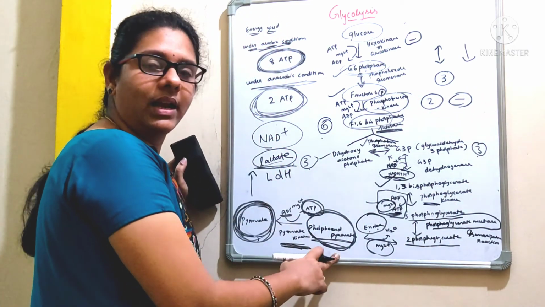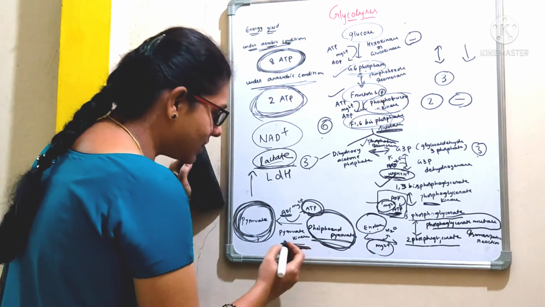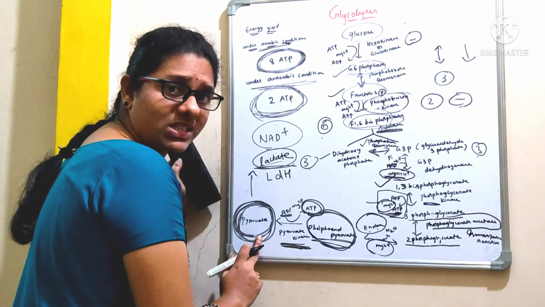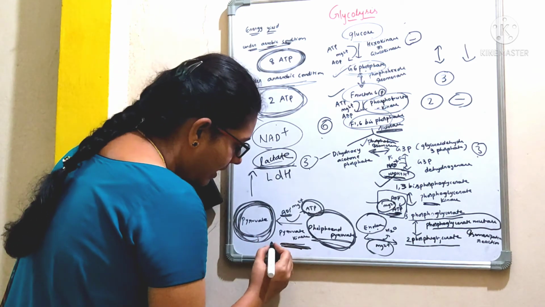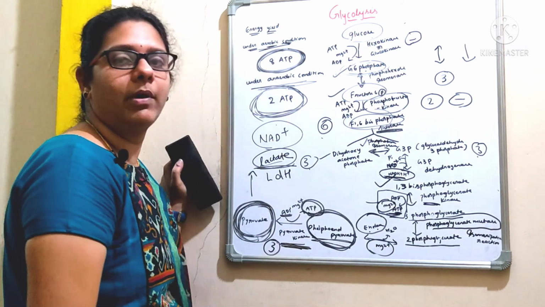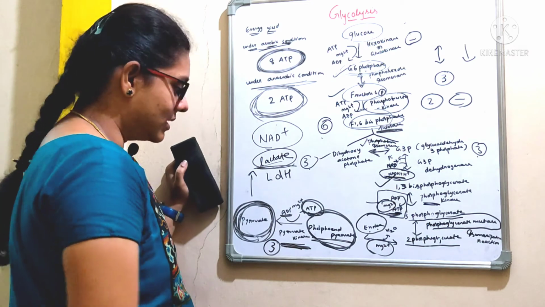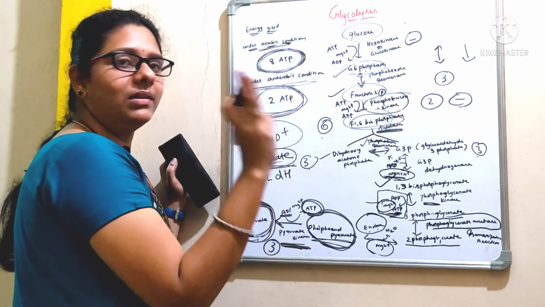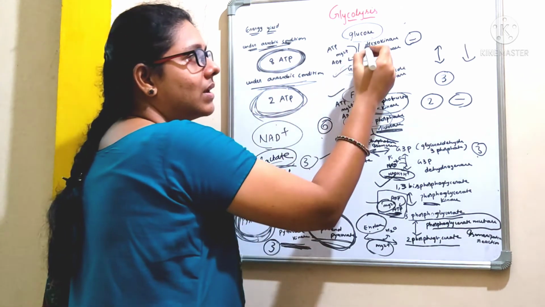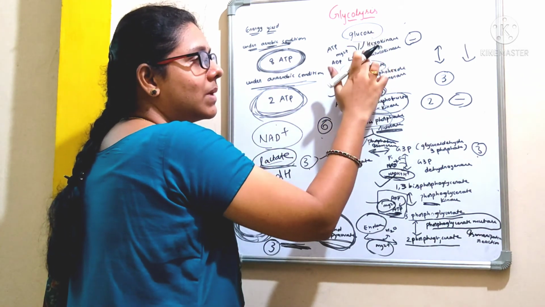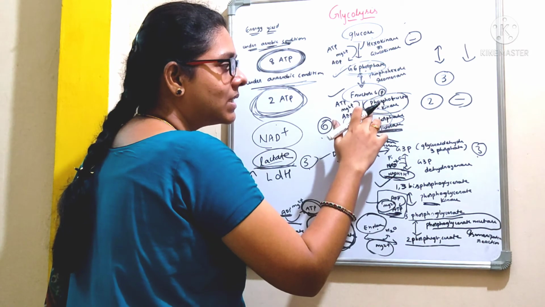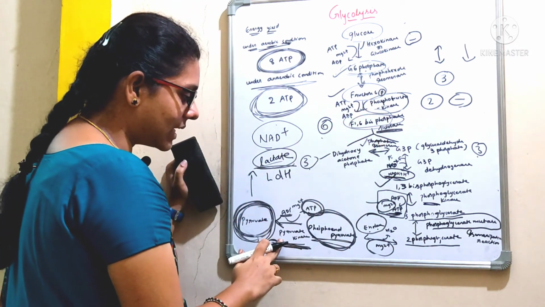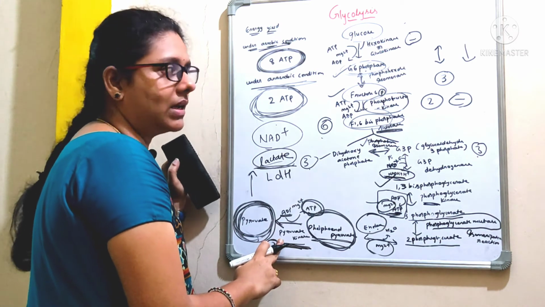And the third regulatory step of glycolysis is the conversion of phosphoenol pyruvate to pyruvate, which is the last step of glycolysis. Clear? So it is again an irreversible reaction. So what are the 3 irreversible reactions? The reaction that is catalyzed by the enzyme hexokinase, the reaction that is catalyzed by the enzyme phosphofructokinase, and the reaction that is catalyzed by the enzyme pyruvate kinase.